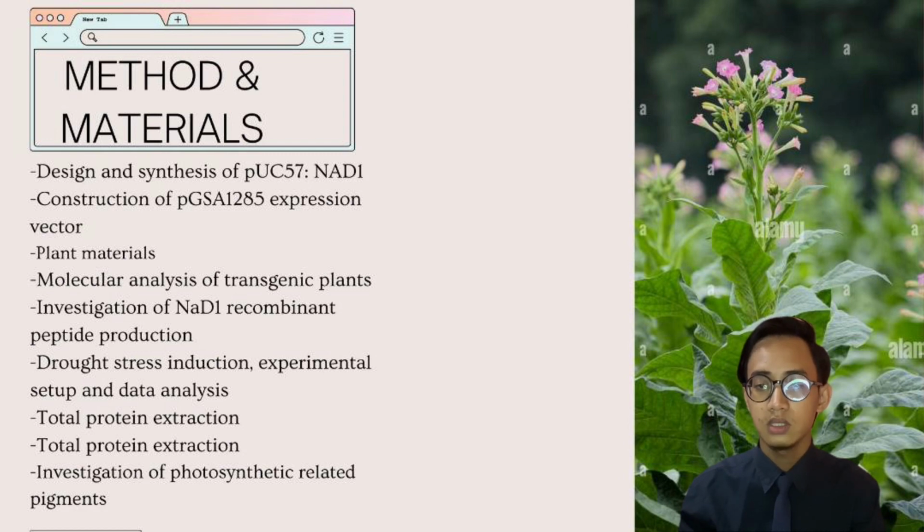The genomic DNA and RNA were extracted from transgenic and non-transgenic plants for molecular analysis. The presence of the NAD1 gene and its expression were confirmed using PCR and RT-PCR respectively. The production of NAD1 recombinant peptide was assessed through protein extraction and SDS-PAGE analysis.